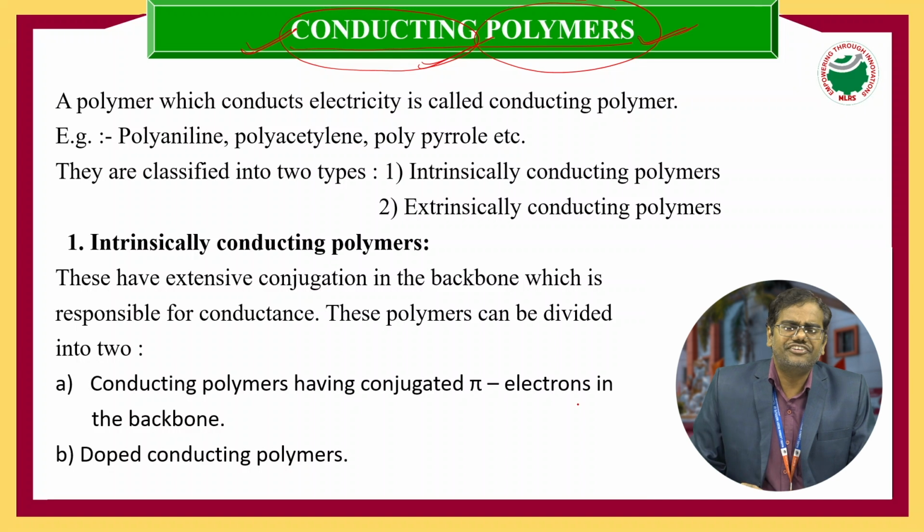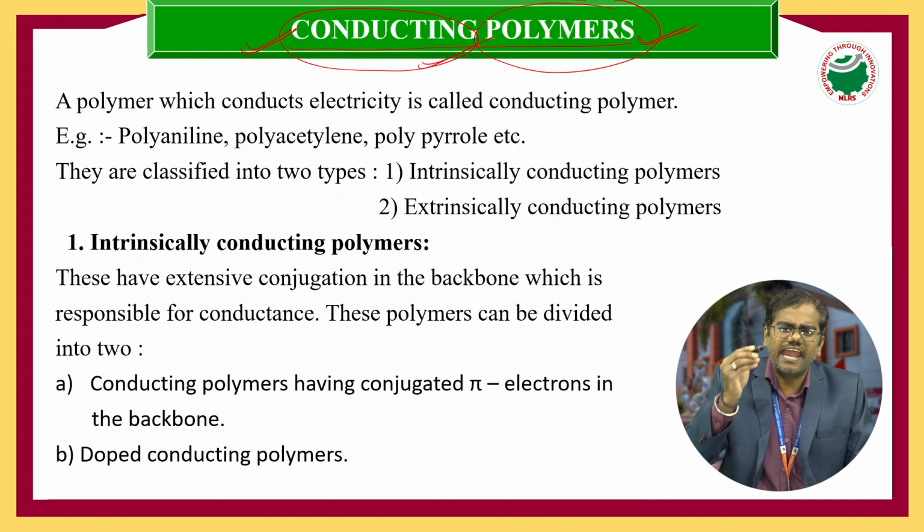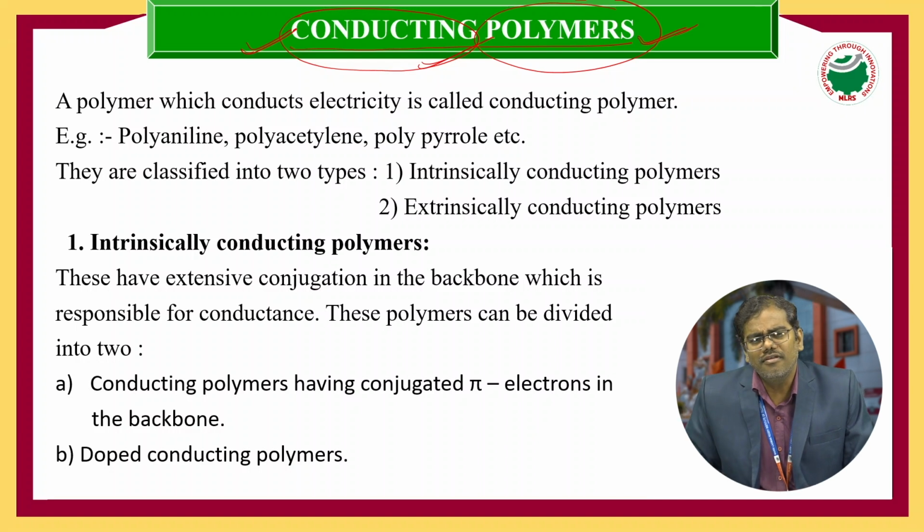Like this, excitation takes place all through the polymeric backbone structure.